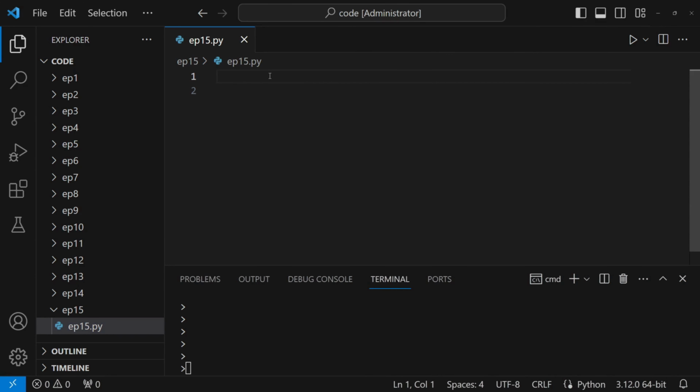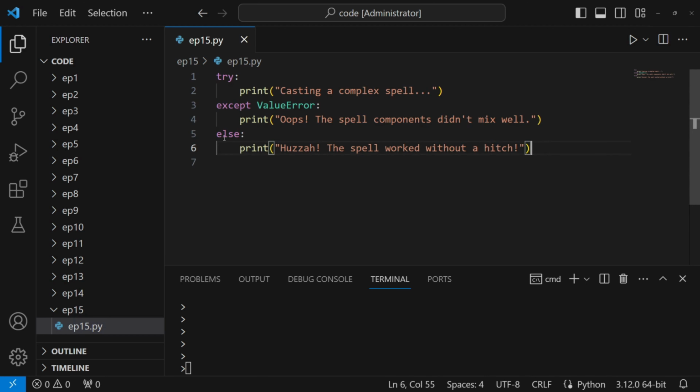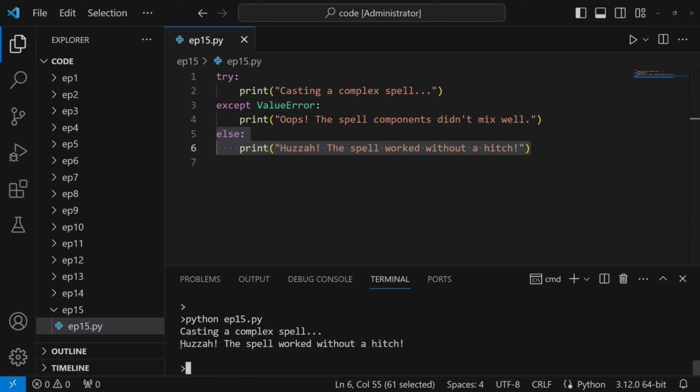The else block in a try-except statement is like a hidden cove of calm waters after a storm. It's executed when the try block runs without any errors, a reward for smooth sailing through treacherous code. In this magical moment, our else block is the celebration after a successfully cast spell. It's the moment when the wizard raises their arms in triumph.